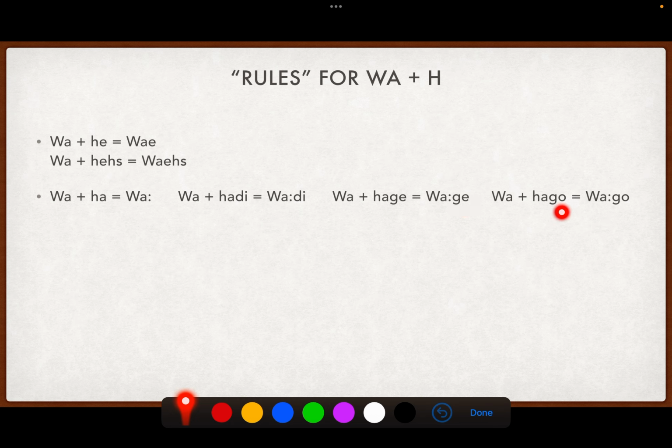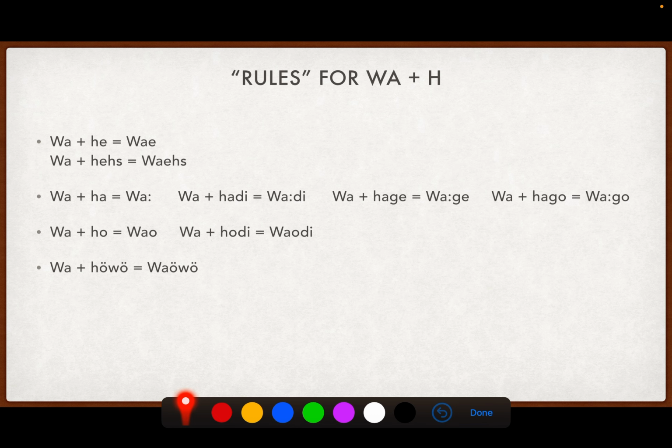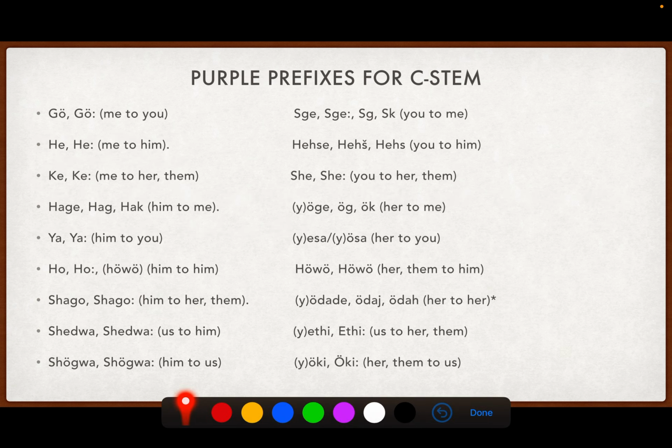This one we have hago: wago. Wa and ho becomes wow. We still have wa and ho, but this di is there too, so wowdi. And then wawo: wa ho, wawo. Waya.